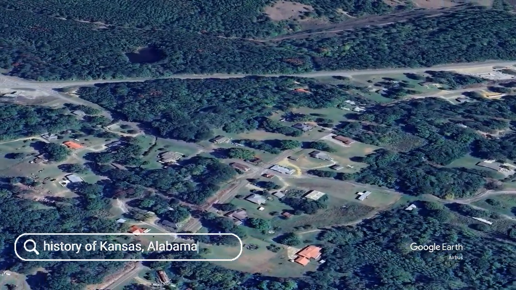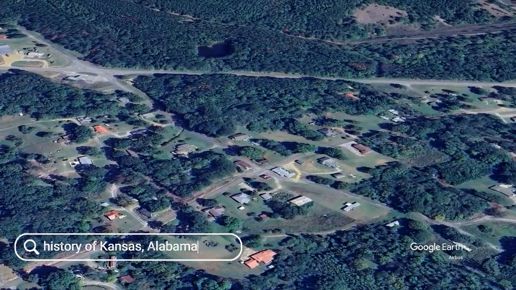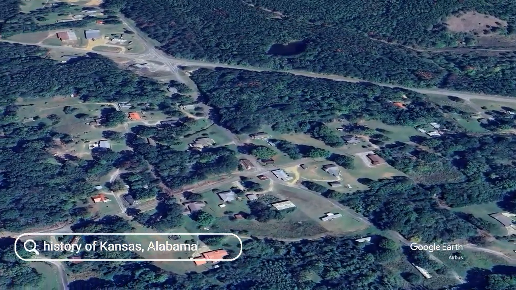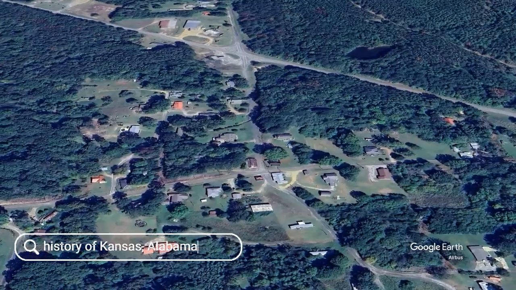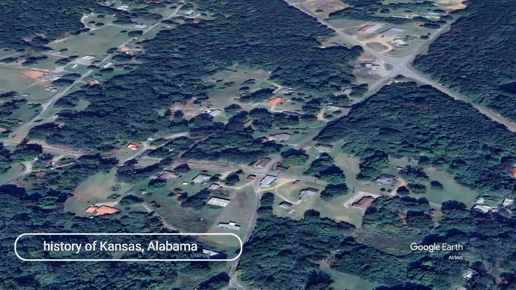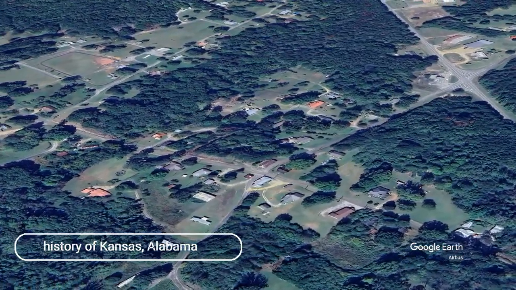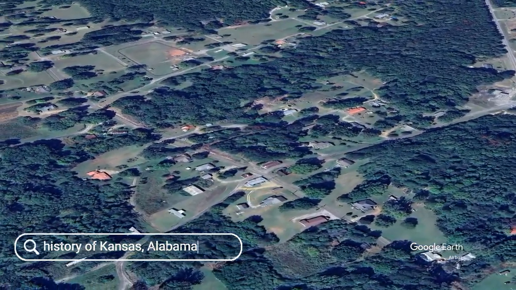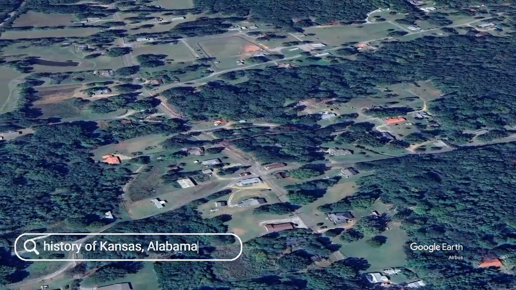The Louisiana Purchase and American expansion. Louisiana Purchase. In 1803, the United States acquired a vast territory, including most of modern-day Kansas, from France in the Louisiana Purchase. This significantly expanded American territory westward.